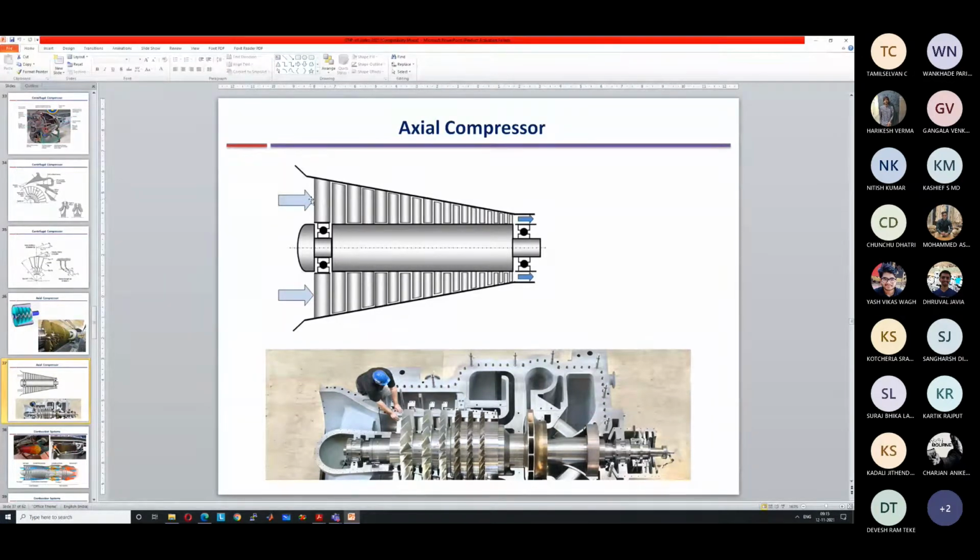And we are assuming that the mean radius remains constant. Why are we calculating all the velocities with respect to mean radius? Because otherwise the blade velocity will change. Blade velocity is proportional to the radius at which we are calculating it. So we have to assume that the radius is the same for all the blades, so that the blade velocity remains constant.